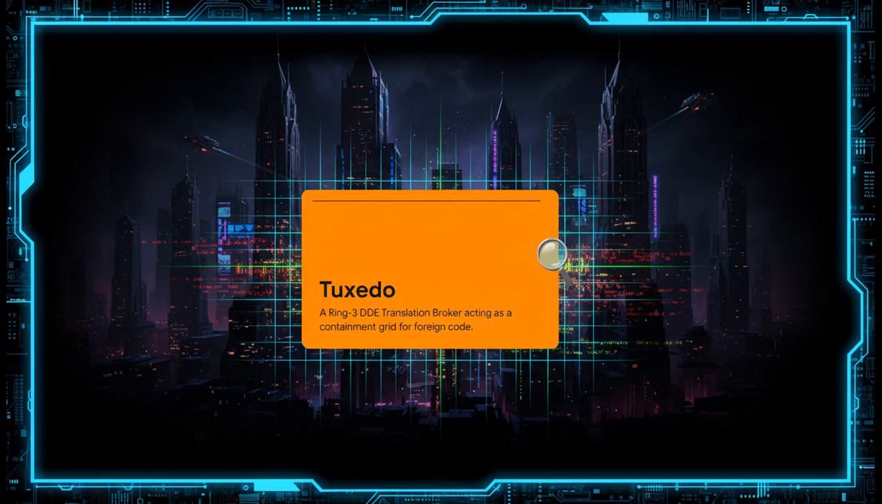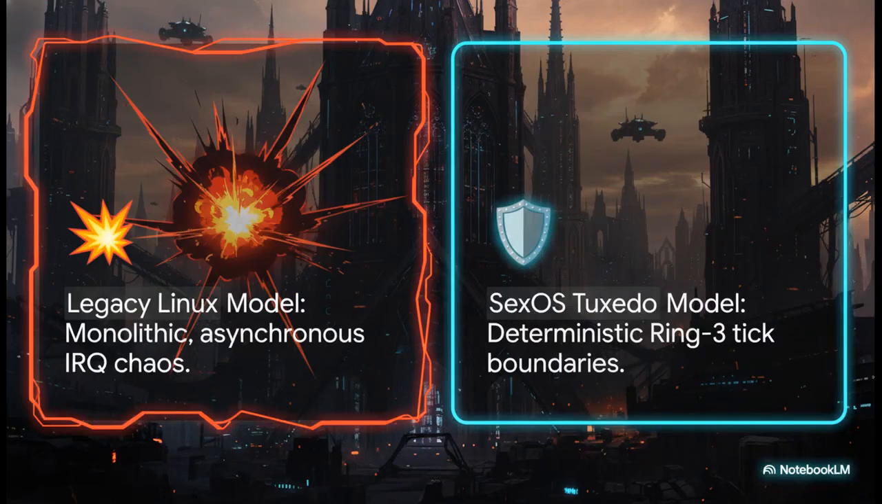The legacy driver actually thinks it's running inside a monolithic Linux kernel. But the reality? Every memory access, every interrupt request is happening inside a hardware-gated segment that we strictly control. Let's contrast this for a second. The legacy Linux model is a monolithic mess, plagued by asynchronous IRQ chaos and ring 0 vulnerabilities.